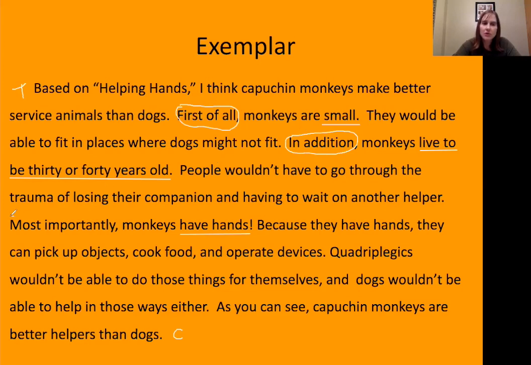They also use the phrase most importantly, and this particular author saved the most convincing reason for the end, and they've shown that by using the transitional word most importantly. There's one more. Do you see it? That's right. In the closing sentence, they have used the phrase as you can see to show that they're wrapping up their paragraph. Good.